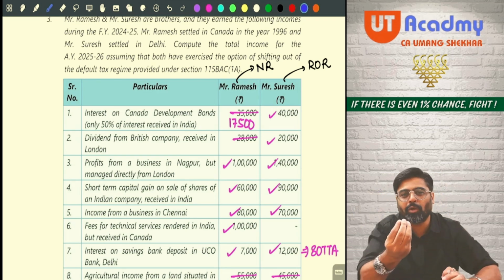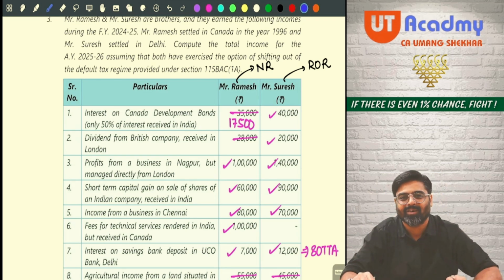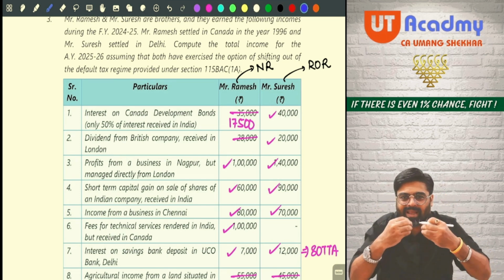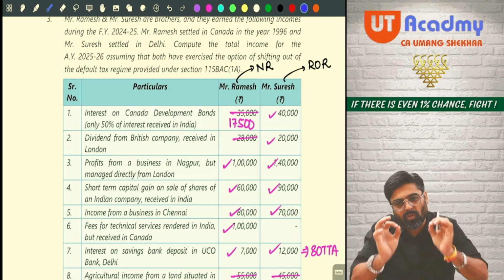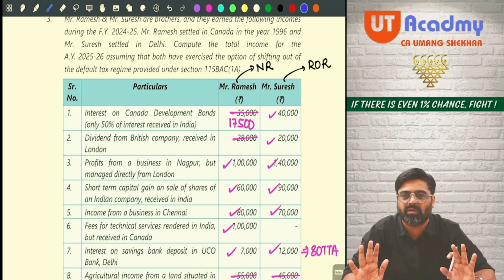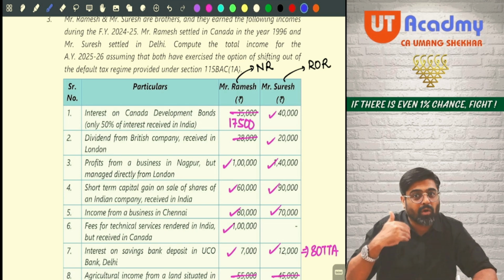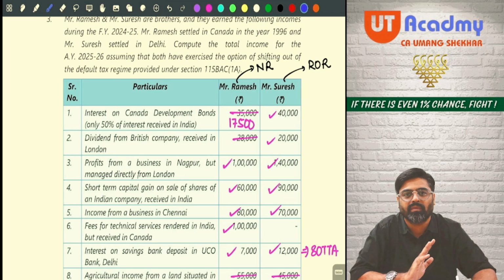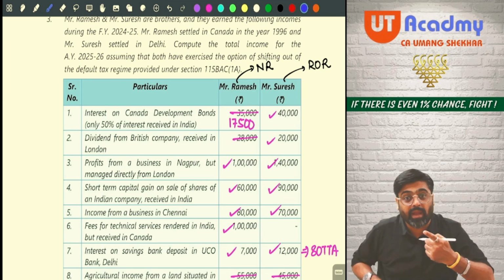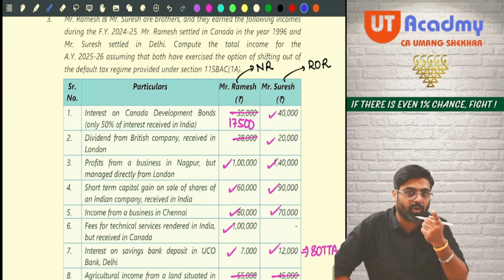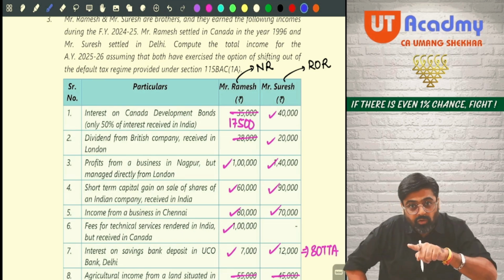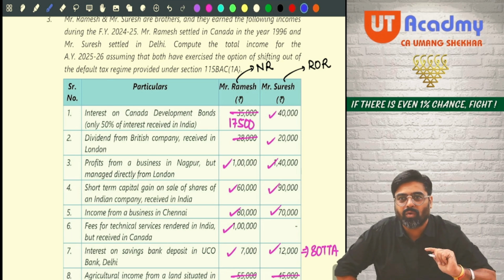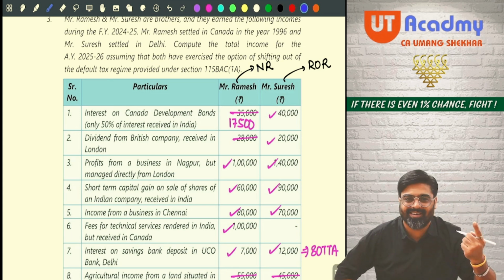Mix and match, new question created. The concept remains the same, no? Conceptually, if you are clear what they are trying to ask you, you will always be able to solve the questions. Don't worry about it. But the confidence will come only if you solve the maximum questions. And you should have this mindset: what if in this question they are trying to do like this? What if in this question they are trying to do like that? You should have that kind of mindset. Only then you will think.